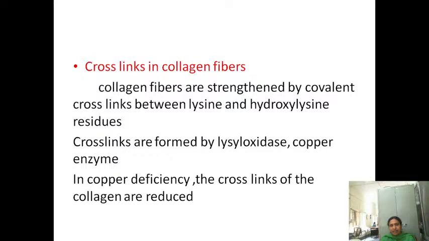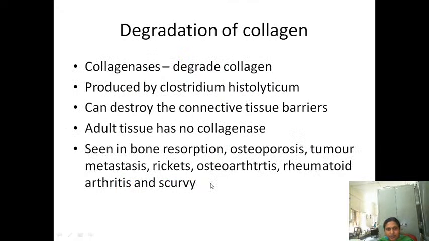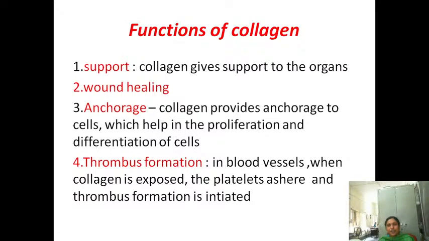This is the structure of the collagen. See here, this is the amino acid sequence, and every third amino acid will be glycine. This undergoes modification to form the triple helical structure, and they are further modified to collagen fibers. Collagen is a connective tissue protein, an extracellular protein, made up of amino acids, and 33% is glycine only.